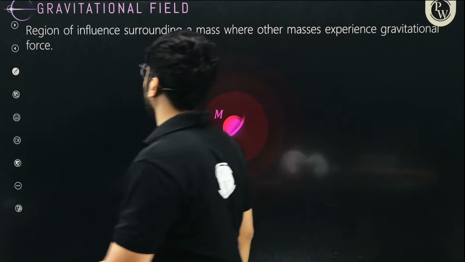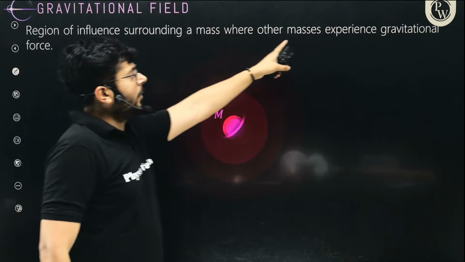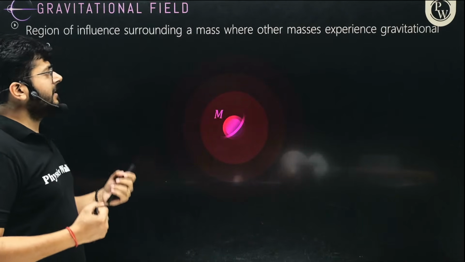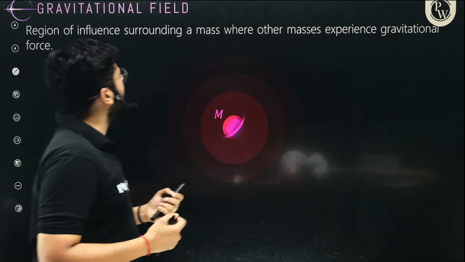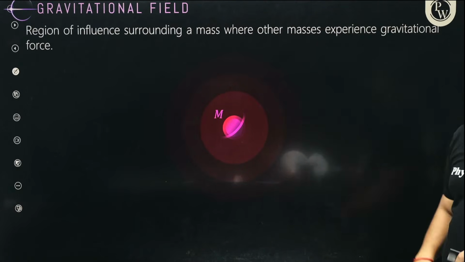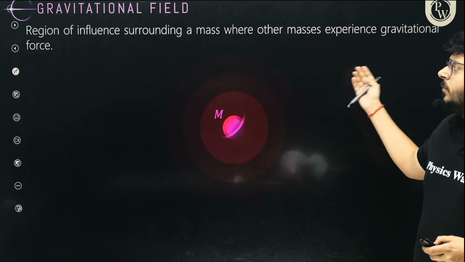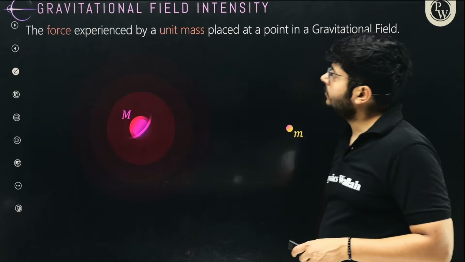Okay, so I hope that it is very, very clear. The gravitational field is the region of influence surrounding a mass where other masses can experience the gravitational force. That is the gravitational field. I hope that is very, very clear. The region of influence around a certain mass. Beyond that region, you will not be able to interact with this mass.